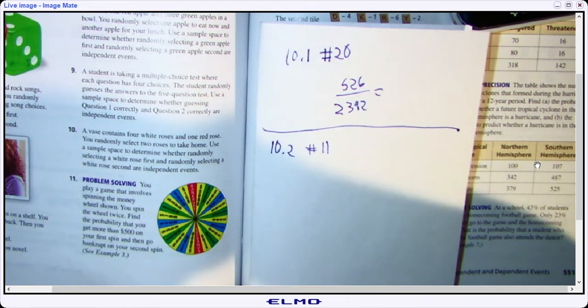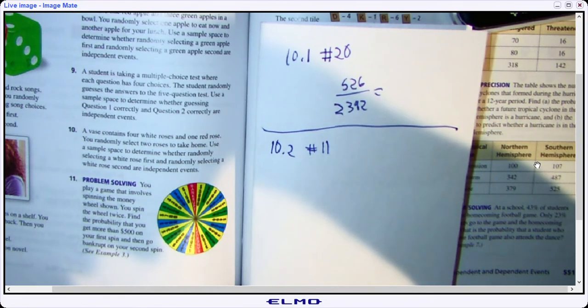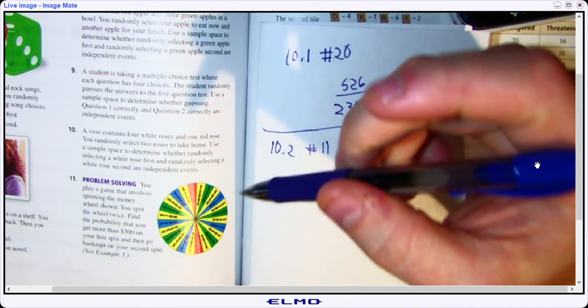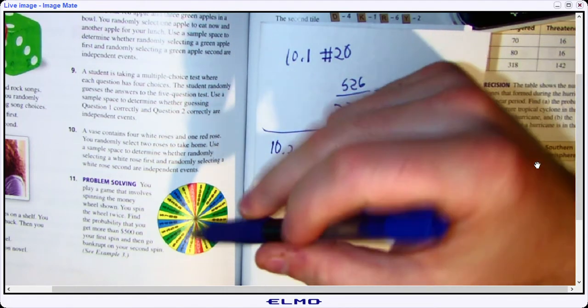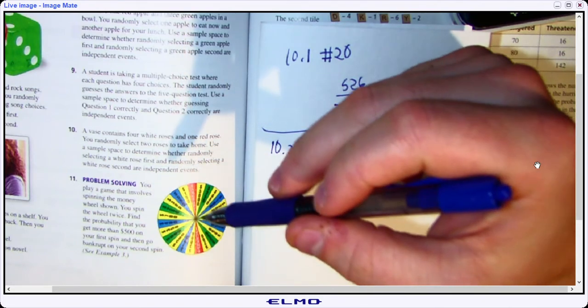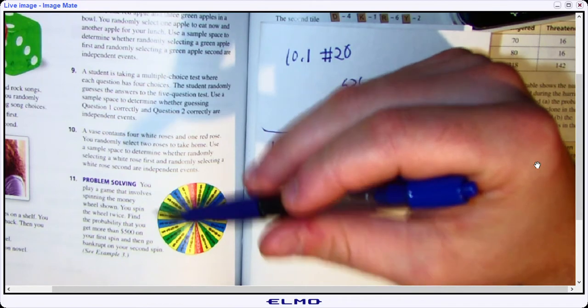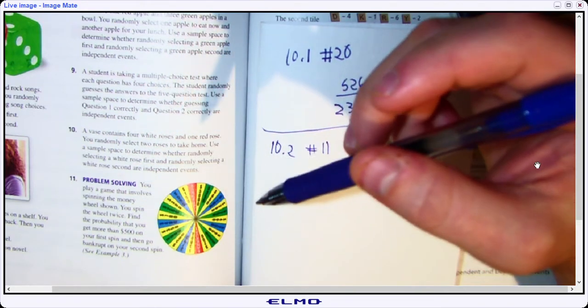spin. Alright, first thing of note is that whatever I spin on my first spin is going to be completely separate. It's going to be completely independent from what I spin on my second spin, right? So right off the bat, because there's no dependence on the first spin and the second, these are going to be independent probabilities.